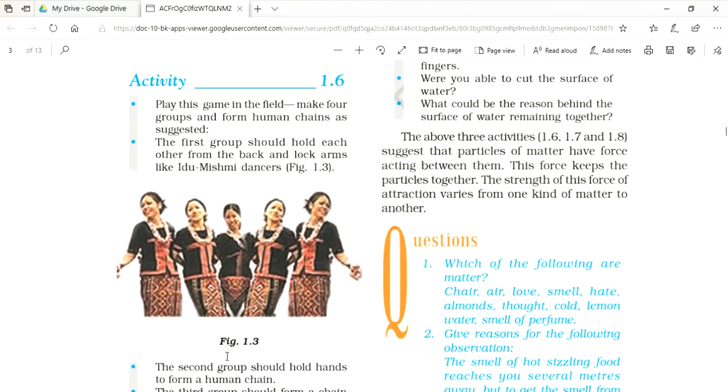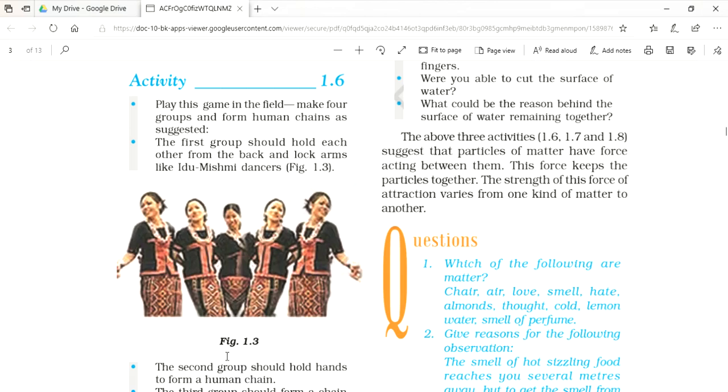Here students are making four chains. In the first chain, students are asked to lock their hands with each other. In the second chain, they are asked to hold their hands normally. In the third chain, they are asked to join just by touching their fingertips.